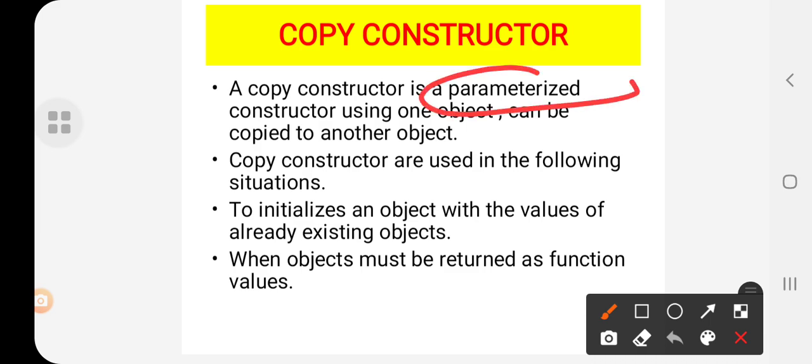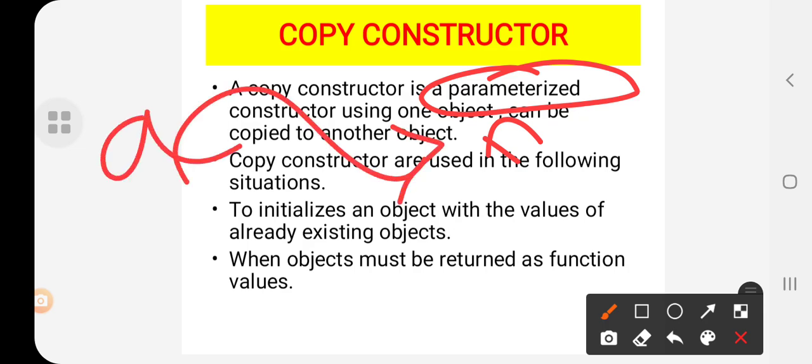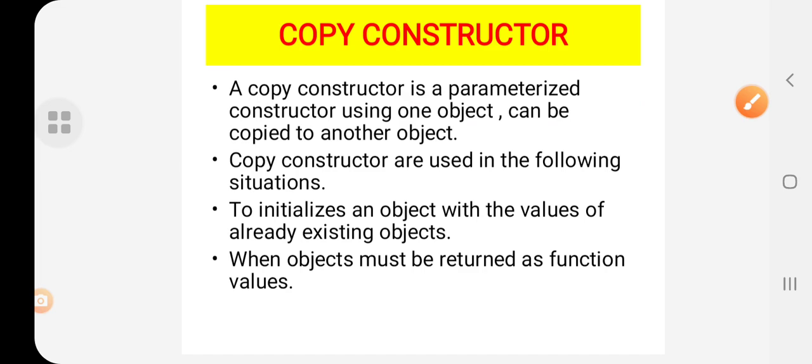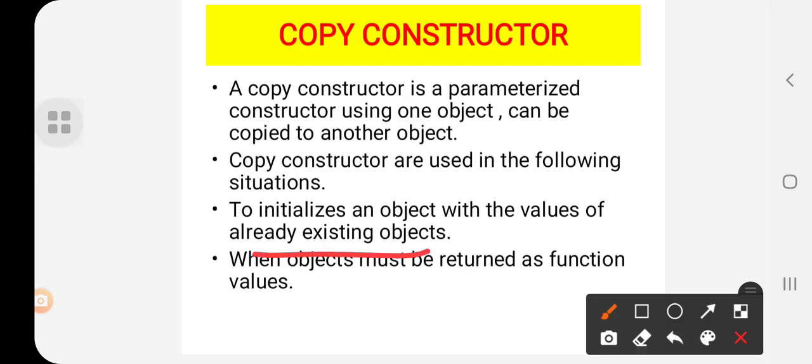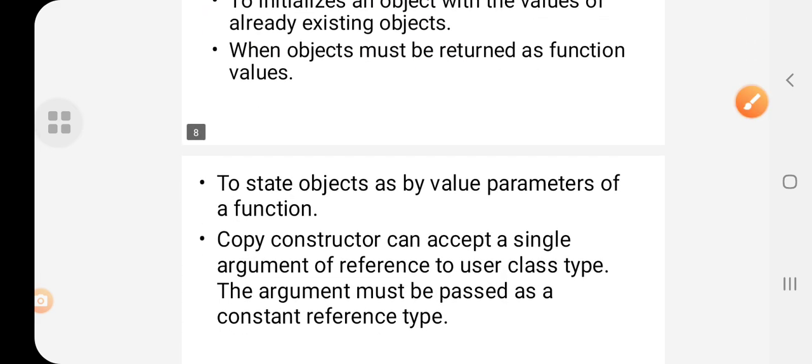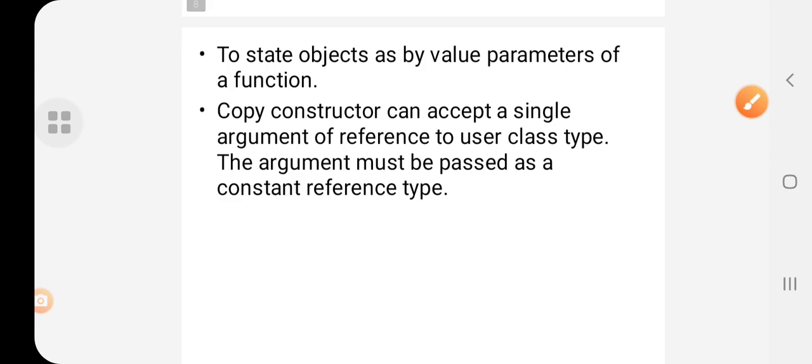It is also a parameterized constructor. Using one object, we can copy that object to another. So it is used when we already know the value of an existing object, and also when returned type values are involved. At that time we should use copy constructors.